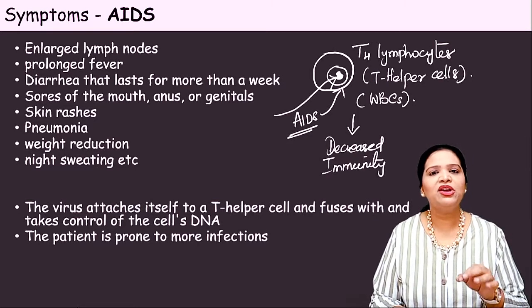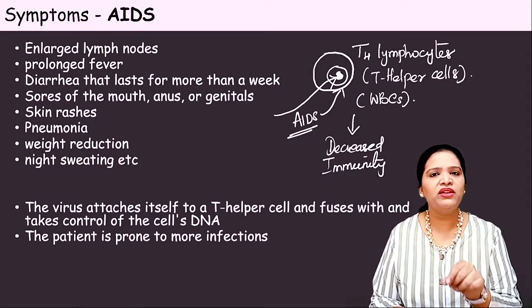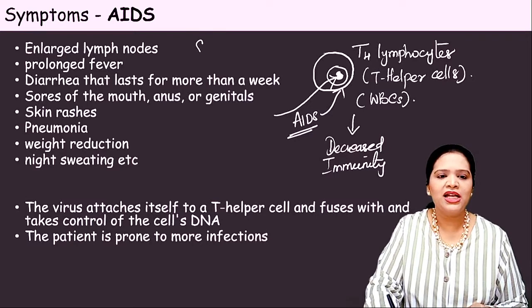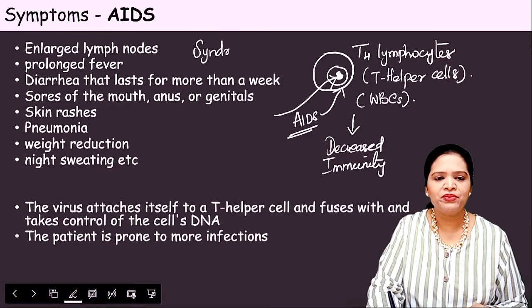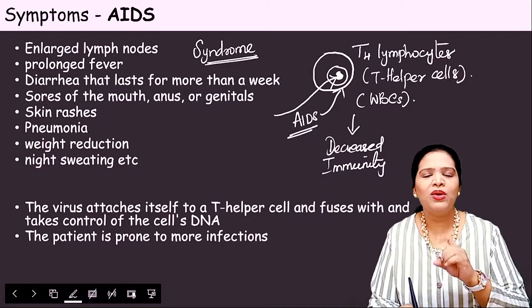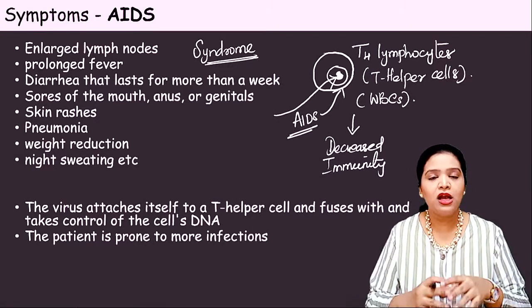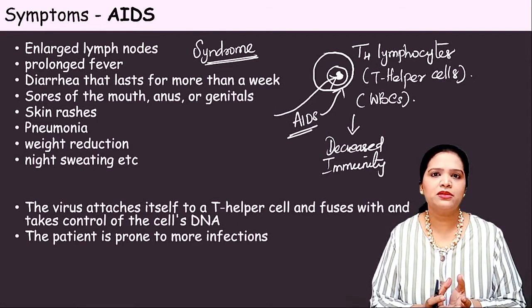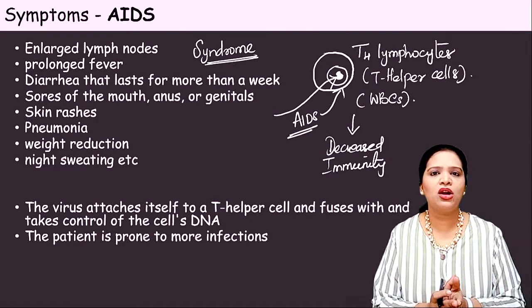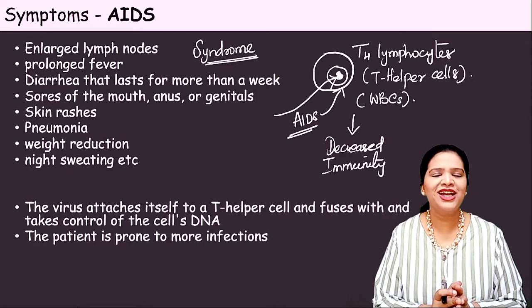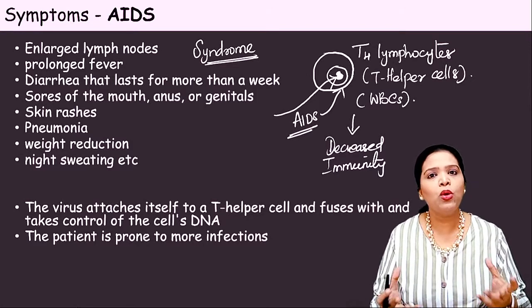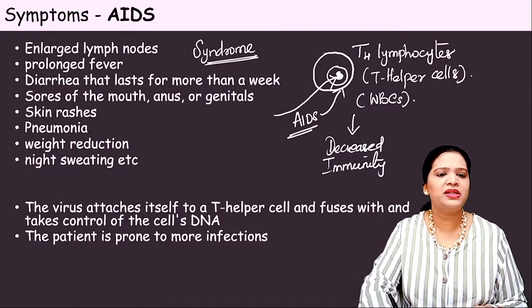So that's why we call this acquired immunodeficiency syndrome. Here we say a syndrome. What is a syndrome? A symptom means one symptom. Headache, vomiting, diarrhea, these are symptoms. Syndrome means a group of symptoms. More symptoms together is called a syndrome. Okay, so an AIDS patient will have more symptoms. That means syndromes will be present.